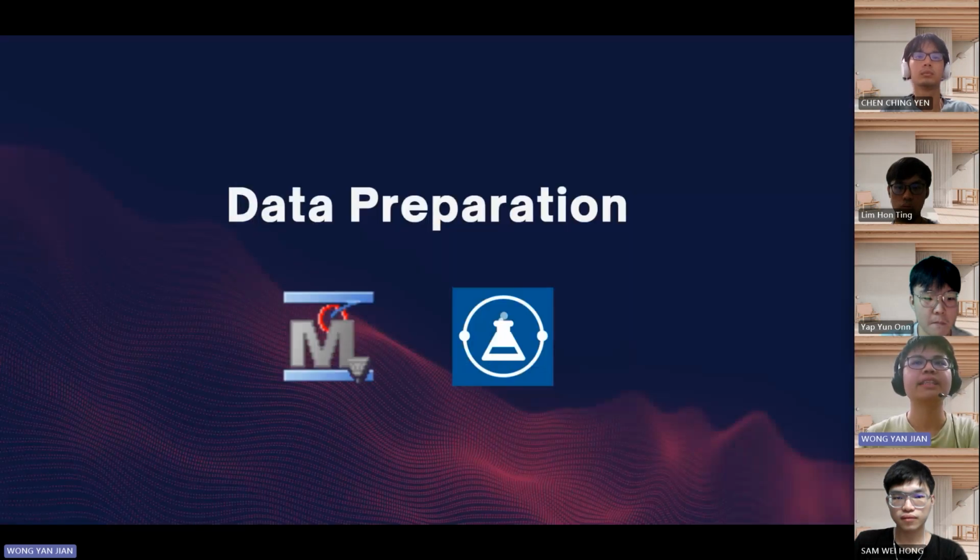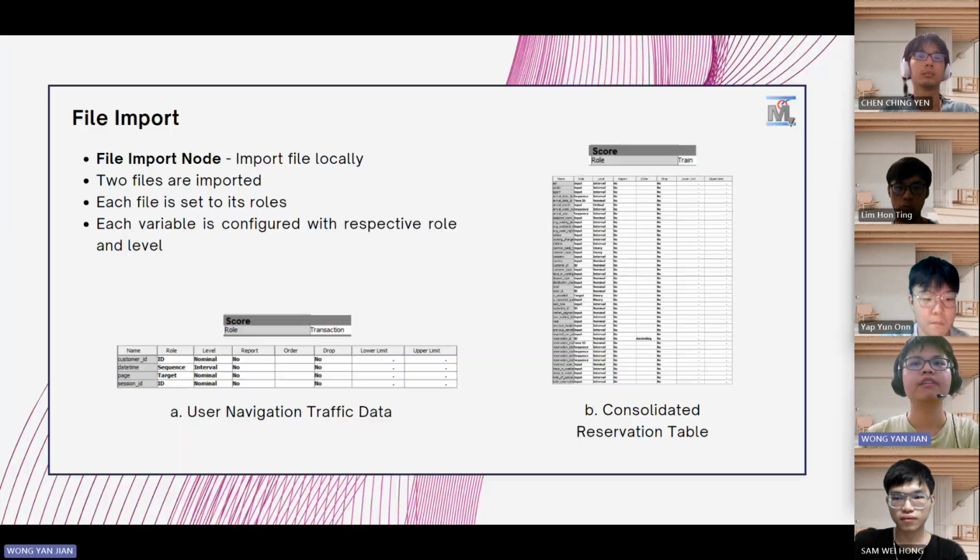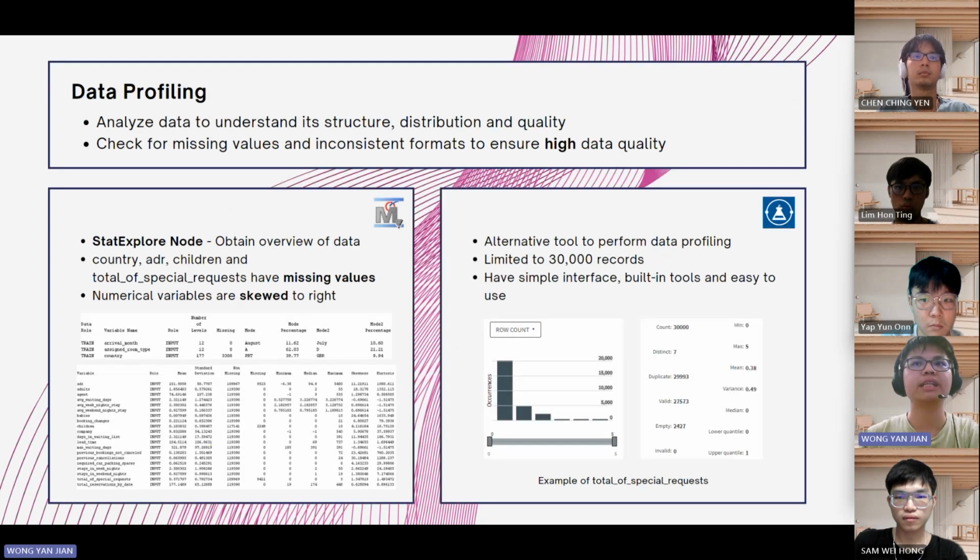The next stage is data preparation. For this part, 2 tools have been used, which are SAS Enterprise Miner and Tailored Data Preparation. The first step is to import a file to SAS EM, which is done by using a file import node, and then set the roles and levels for each file and variable. Next is data profiling for checking the data quality. In SAS EM, the StatExplore node can obtain an overview of the data, and from there, we can know that columns like country and year have missing values, and numerical variables are skewed to the right.